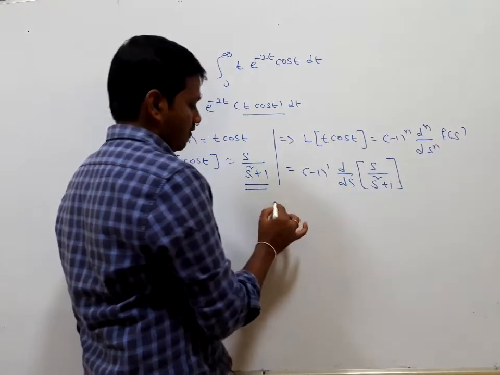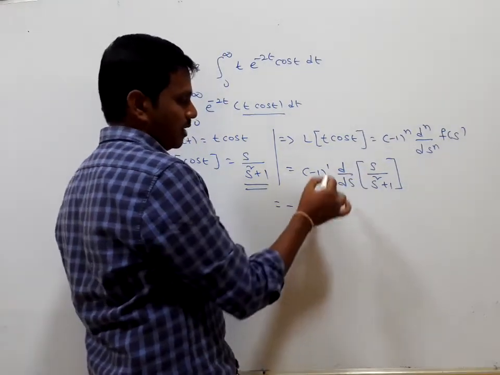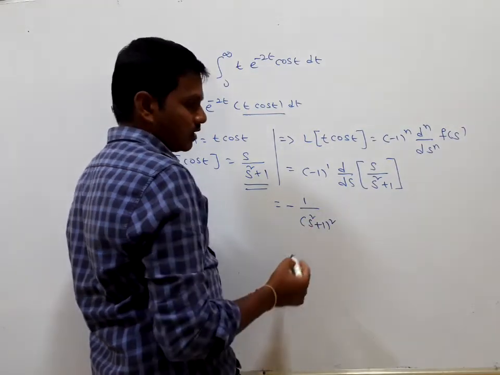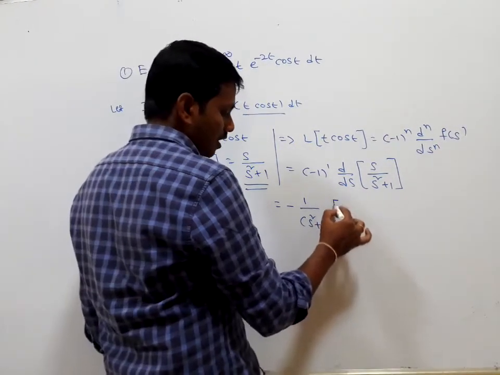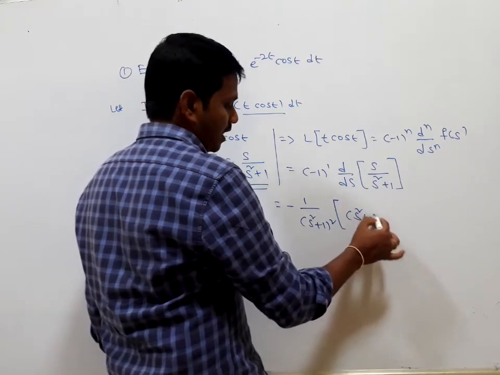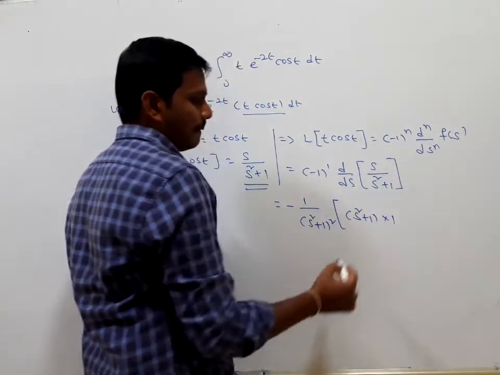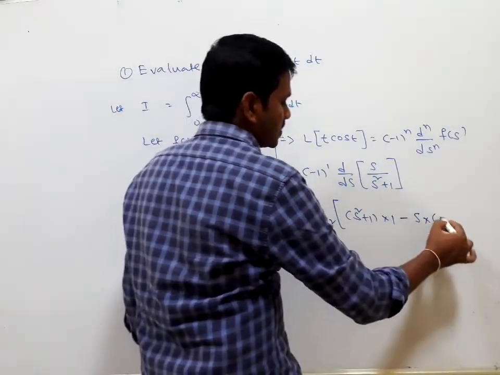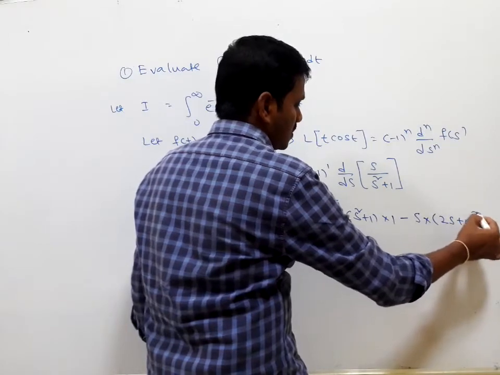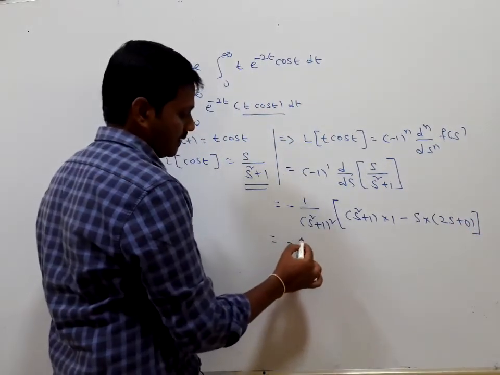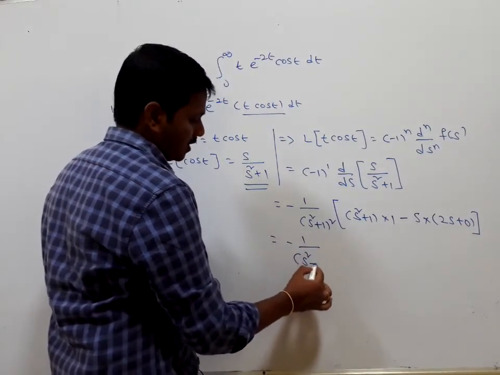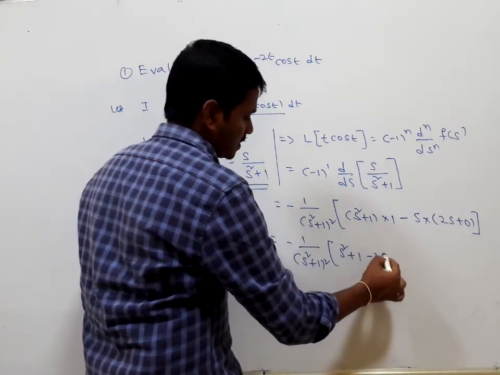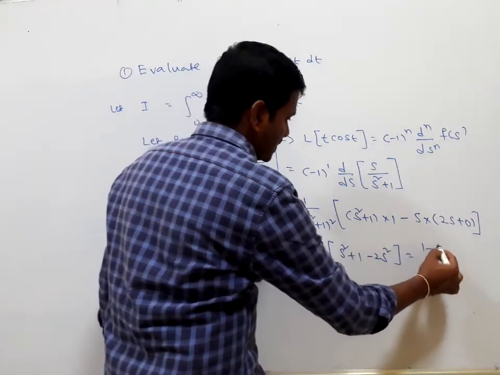Is it clear now? Using the quotient rule, it is minus 1 divided by s square plus 1 whole square, of s square plus 1 times d by ds of s, which is 1, minus s into d by ds of s square, which is 2s, and d by ds of 1 is 0. So this can be written as minus 1 by s square plus 1 whole square times s square plus 1 minus 2s square, which is 1 minus s square.